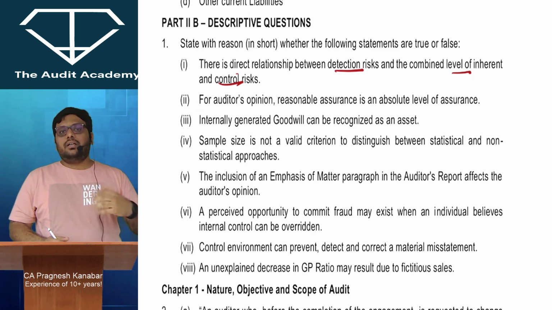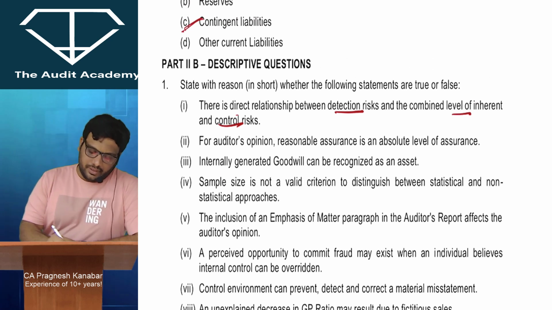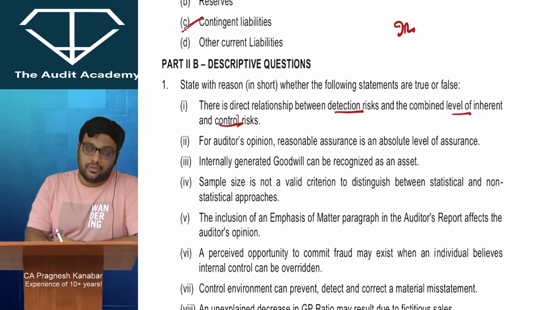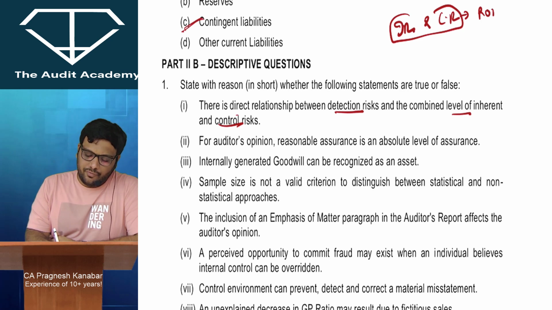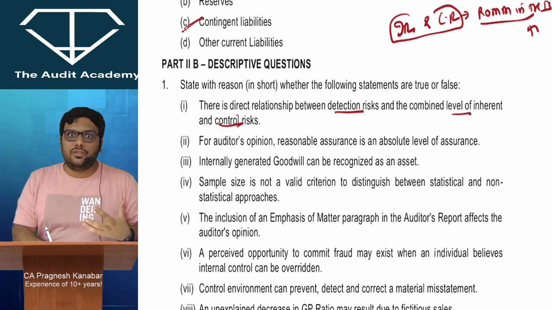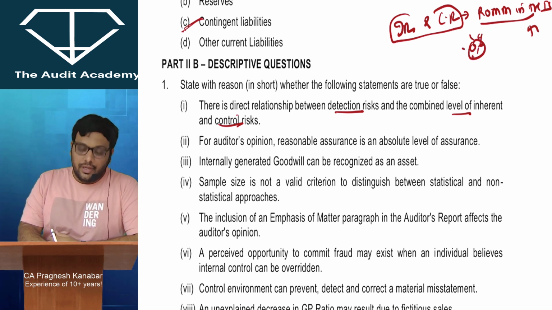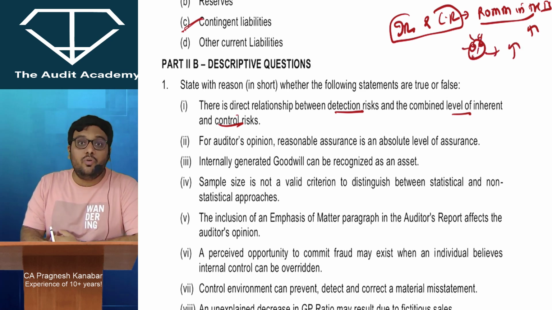From there, the concept of audit risk has all of these discussions, even in my revision videos. But inherent risk, what can go wrong and what if the controls fail? This can lead to risk of material misstatements in the financial statements. So if ROMM is high, that means there are more chances of errors. Then the auditor will be more alert, and because the auditor will be more alert, he will perform more procedures.